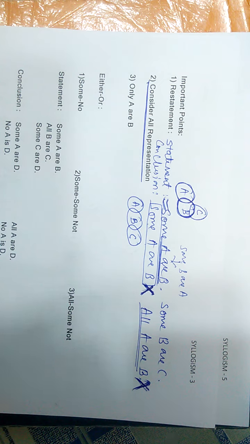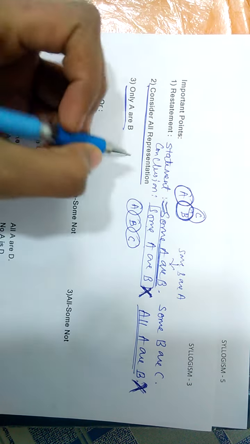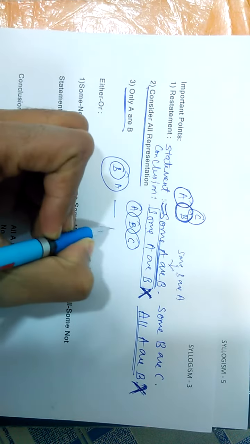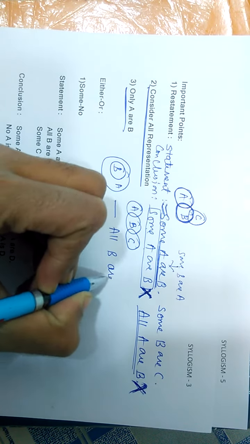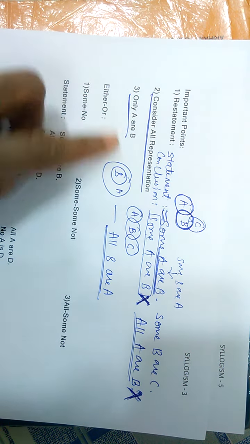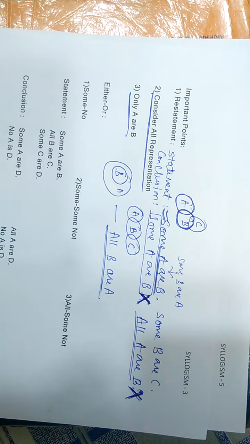Okay, now at the end of the session we are also going to discuss 26 questions which are very important, and after that you can imagine in your mind all the possible representations. Now if only A are B is given, the representation of only A are B is like this. It is nothing but all B are A. If only A are B is given, then we can also write it as all B are A.